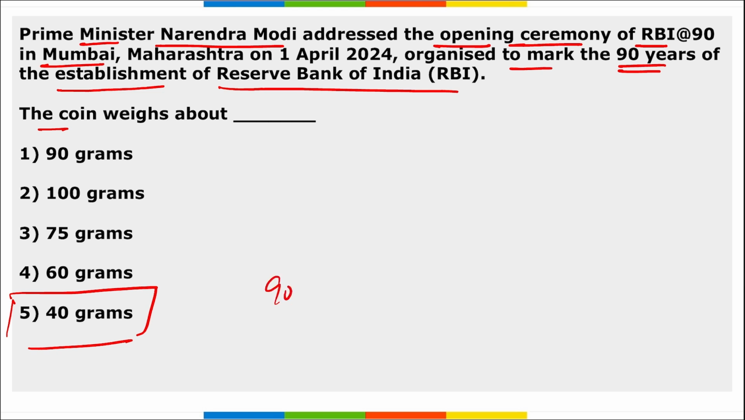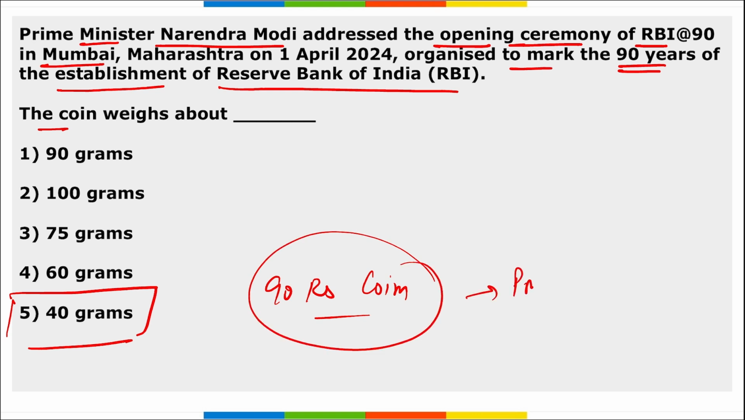This is a 90 rupees coin that was launched by Prime Minister Narendra Modi to commemorate 90 years of establishment of RBI, and the coin weighs around 40 grams. This coin is made from pure silver.